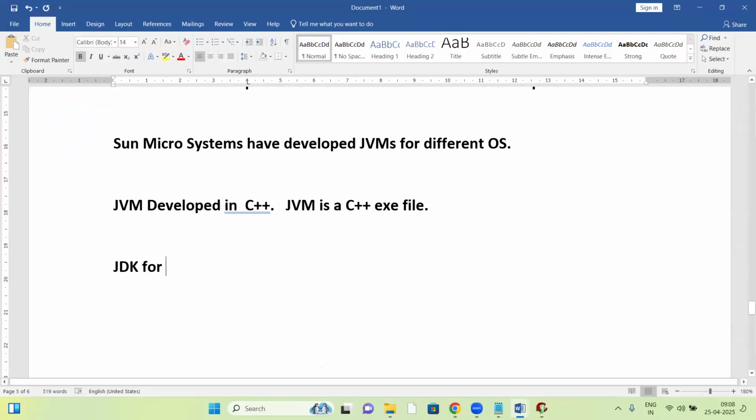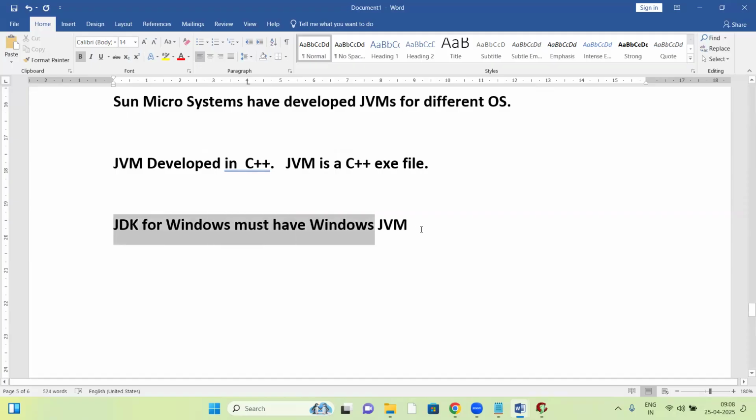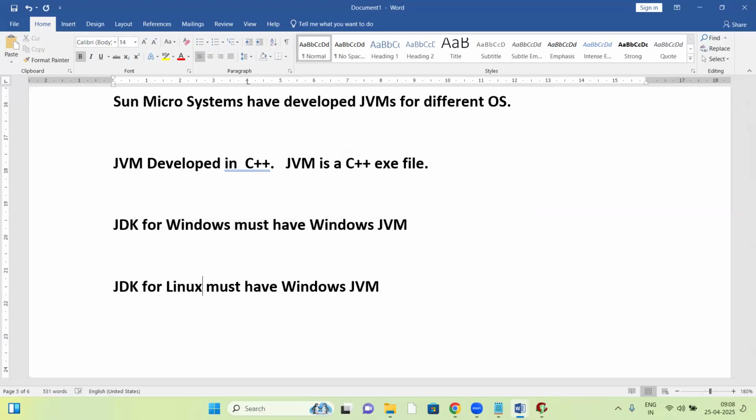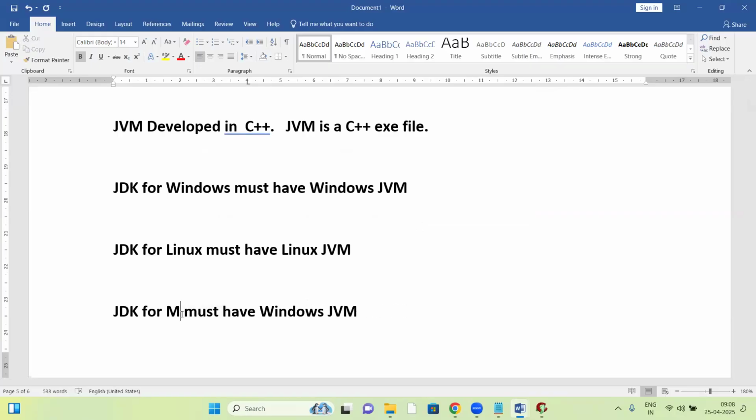A JDK for Linux base must have the Linux JVM. A JDK for Mac base must have the Mac JVM.